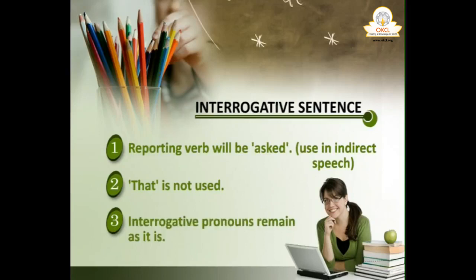First, interrogative sentence starts with an interrogative pronoun. Interrogative pronoun means who, what, why, how. These are interrogative pronouns. So that will remain as it is. There will be no change in that. If it is what is your name, what will remain what. How are you, how will remain how. After that, a lot of changes.